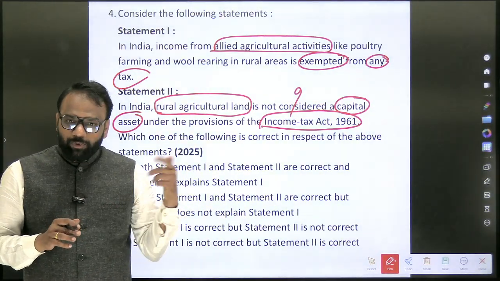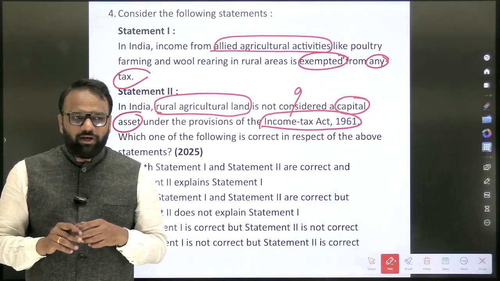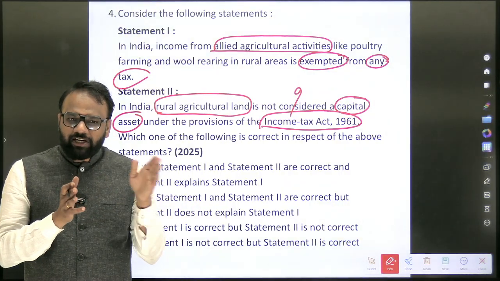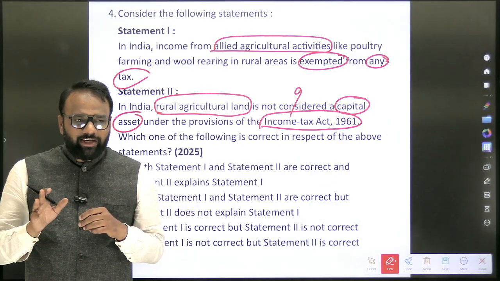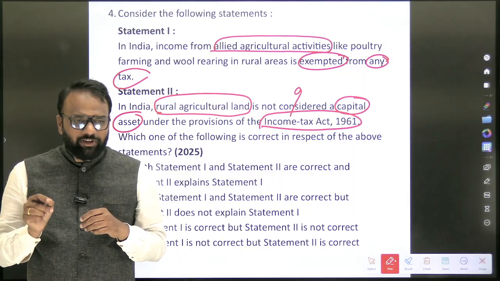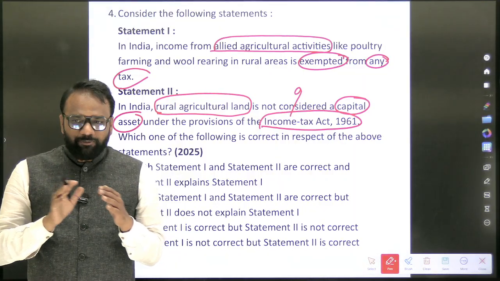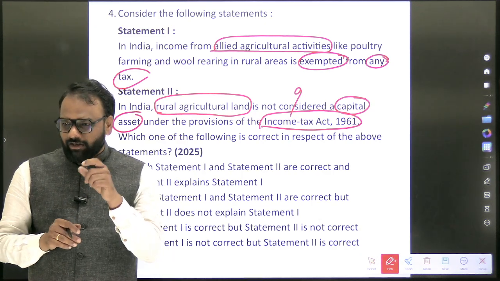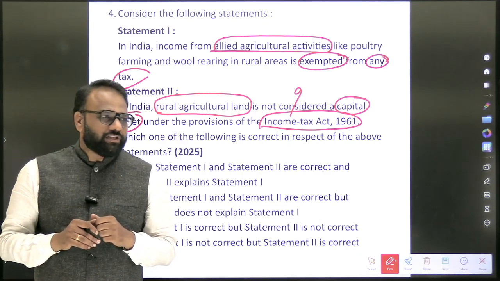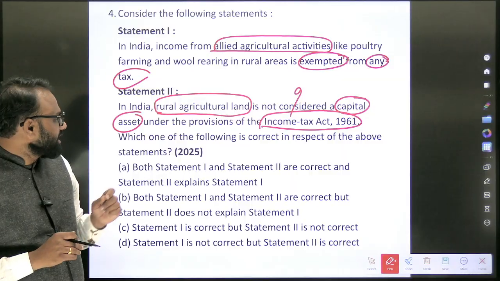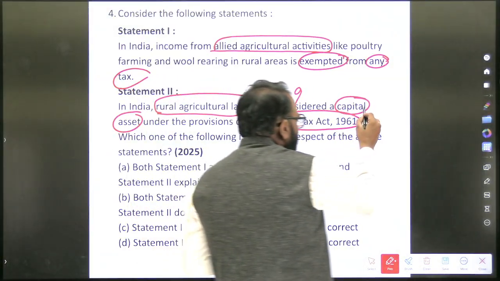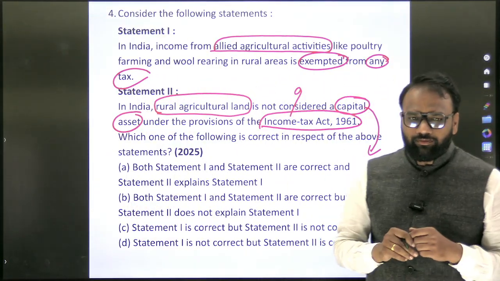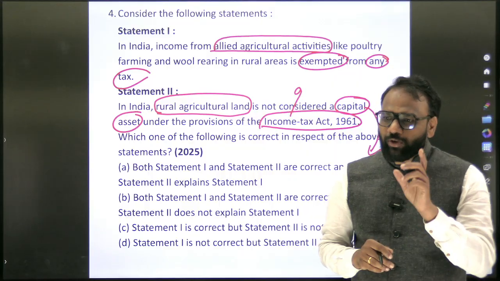In the previous content, this was missing. This year I have updated it and included the salient features of the Income Tax Act. We are not economists and will not go through each and every line of the Act, but from an aspirant's and general knowledge perspective, I have compiled a few of the important salient features. First, we need to understand what are capital assets and what are not considered capital assets. I have made a list; later on you can go through it.